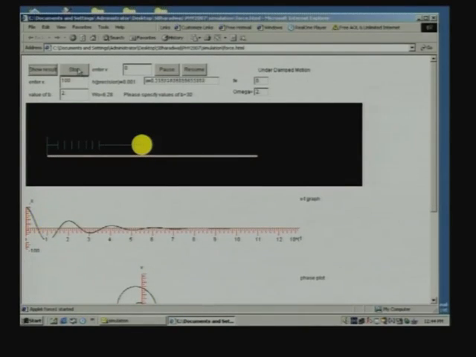Now, let us see what happens if I give an external force. The external force has an angular frequency of 2.